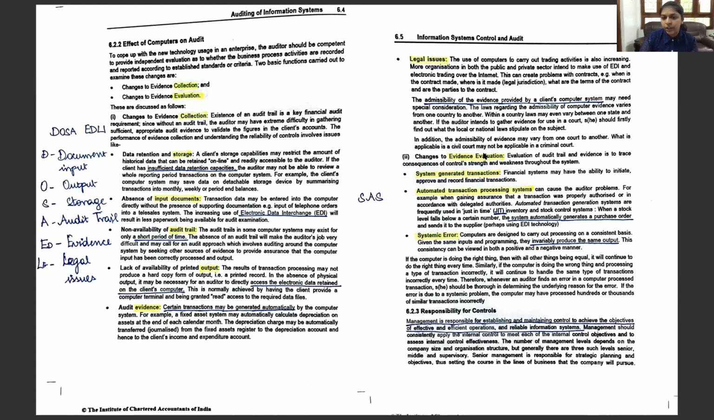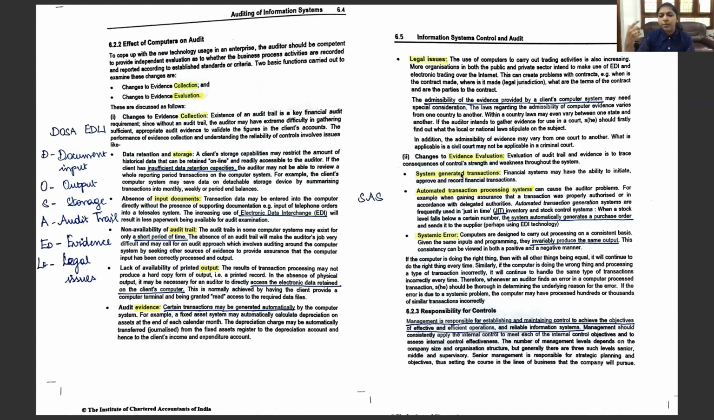Evidence evaluation. So how is it going to impact the way we analyze the evidence? One is system generated transactions. Next is the automated transaction processing system. Next is the systemic error. The mnemonic here is SAS, SAS, okay? We'll look at it one by one. System generated transactions.